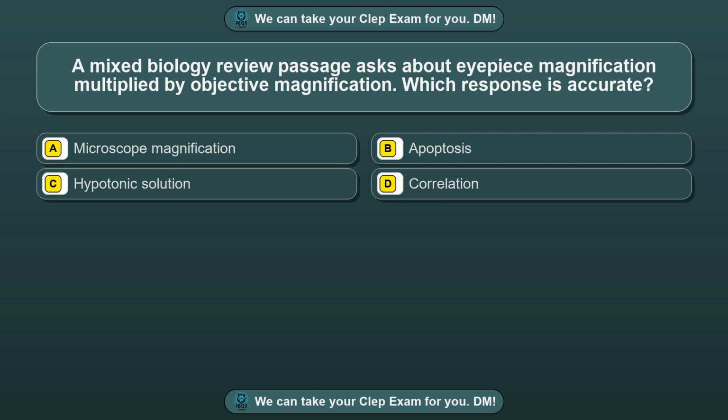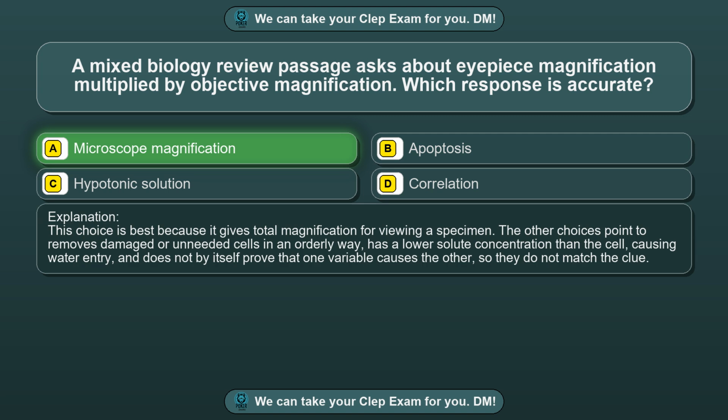Question 69. A mixed biology review passage asks about eyepiece magnification multiplied by objective magnification. Which response is accurate? Option A, microscope magnification. Option B, apoptosis. Option C, hypotonic solution. Option D, correlation. The correct answer is option A, microscope magnification. This choice is best because it gives total magnification for viewing a specimen.